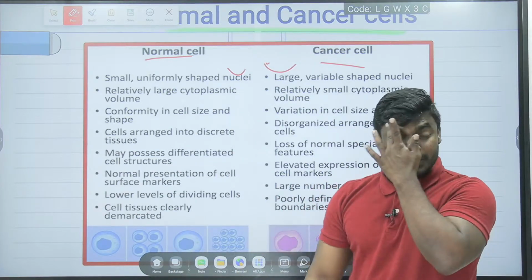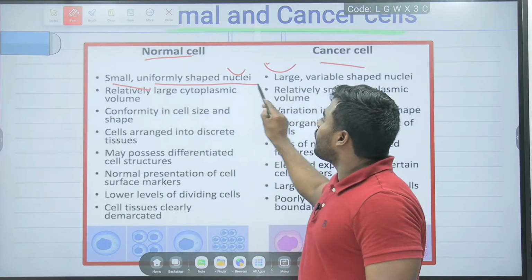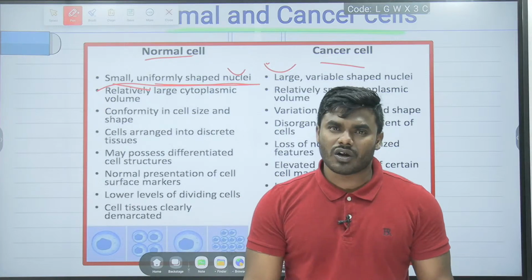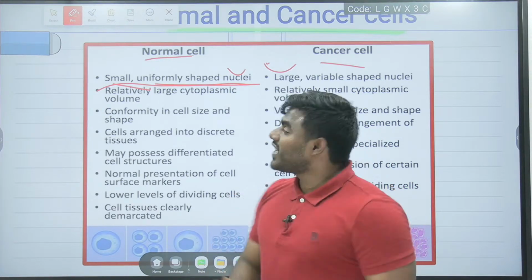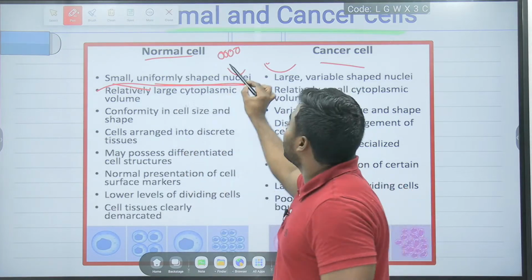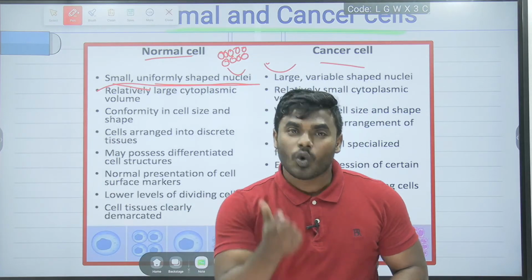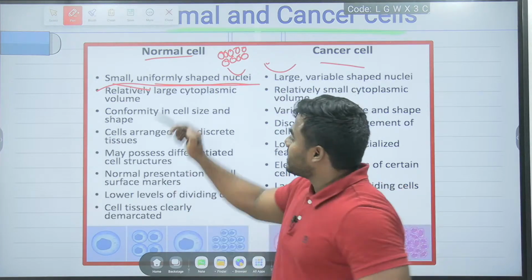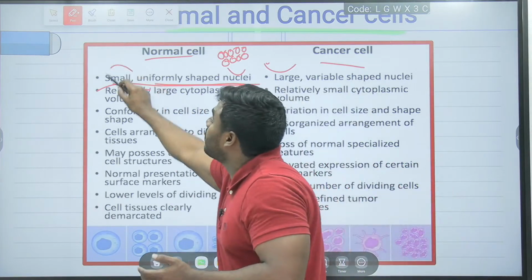Please pay attention. Our normal cells have very small, uniformly shaped nuclei. Yes or no? Friends, how can we define the word tissue? We can say that a group of cells, follow me correctly, a group of cells having the same size, having the same shape, we can call tissue. Correct? So you have to understand that all our normal cells are very small.